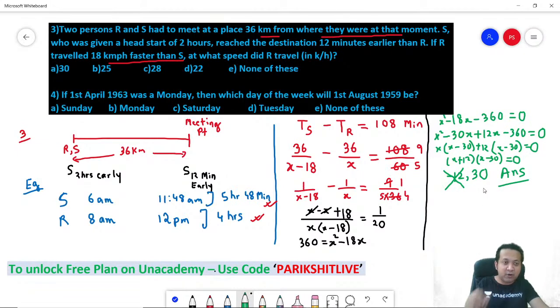Remember, you got to find out x and you found out x. X is 30 kilometers per hour. Got it? Any doubt in this? Easy? So the third one is an easy one. Let's look at question number 4.